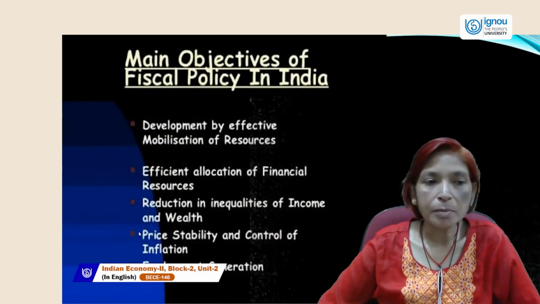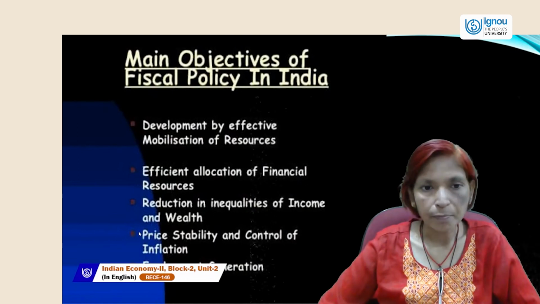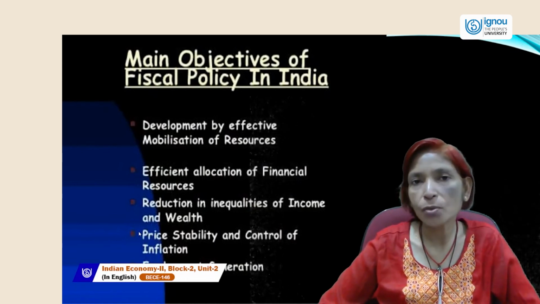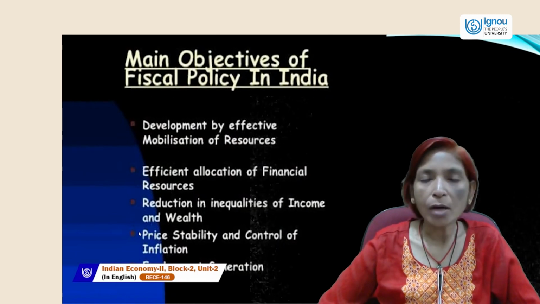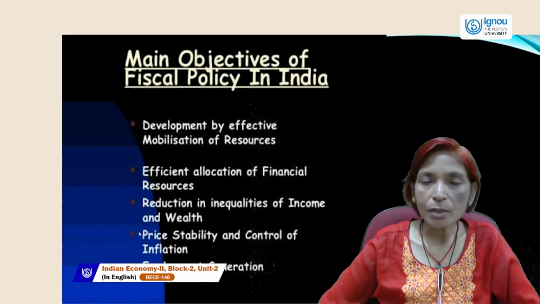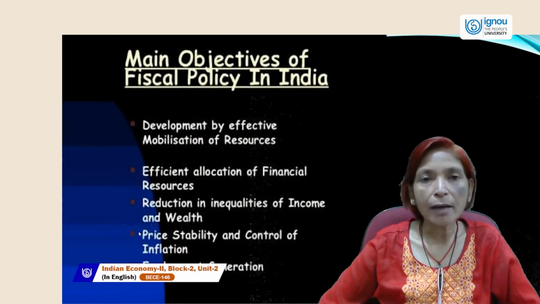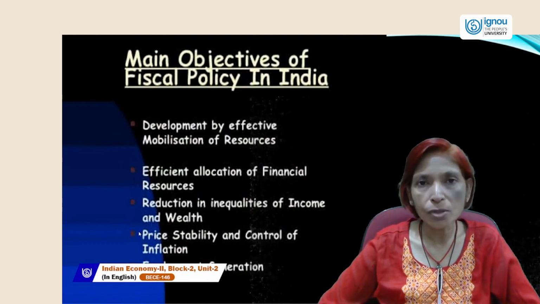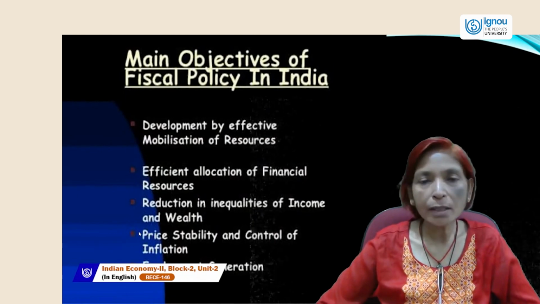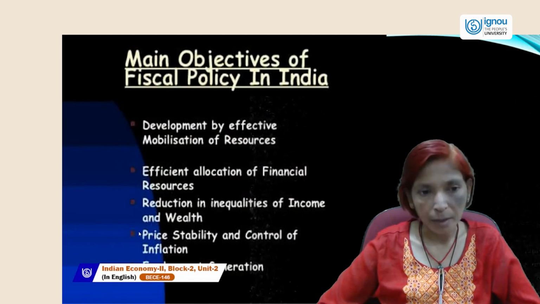So the first main objective of fiscal policy is development by effective mobilization of resources. Government can mobilize resources in such a manner that efficient or effective use can be made of all the resources in an economy.